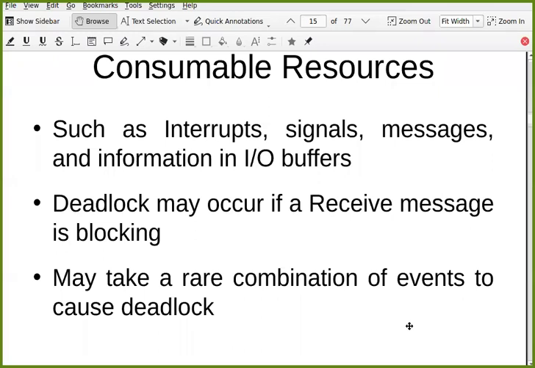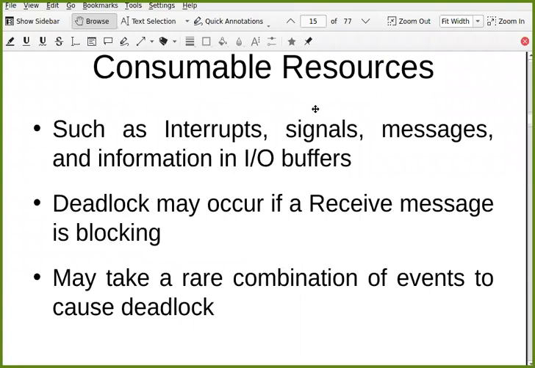Are you getting my question? No, it is not possible, right? Because the input that you provided was in the IO buffer, which is read by some process. Now it is no more available there, right? And deadlock may occur if a receive message is a blocking message.